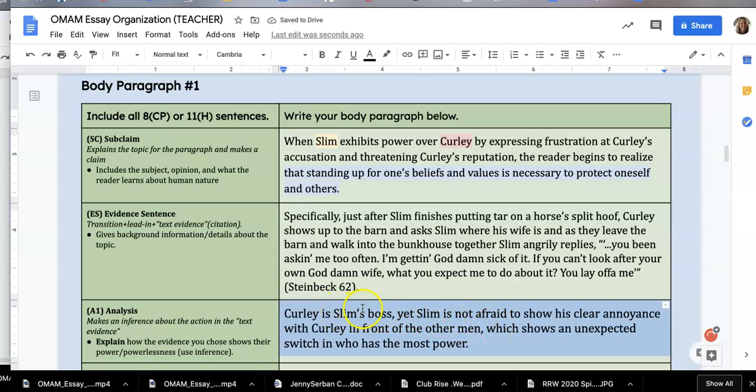Curly is Slim's boss, so this is a reminder that Slim should not have power over Curly. Curly is Slim's boss, yet Slim is not afraid to show his clear annoyance with Curly in front of the other men, which shows an unexpected switch in who has the most power. So again, I'm using my evidence, talking about the evidence, to show how he has power.